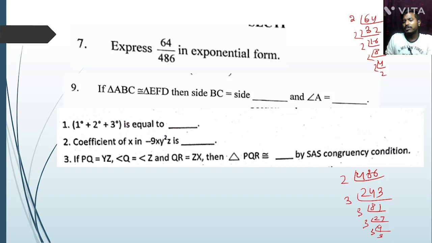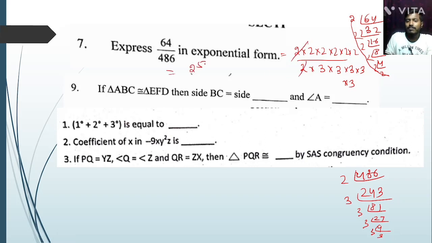So we can write 2 into 2 into 2 into 2 into 2 into 2, 6 twos, divided by 2 into 3, five 3s. Here one 2 cancels one 2, yes or no. So here it is 2 to the power 5 divided by 3 to the power 5, then 2 by 3 whole to the power 5.